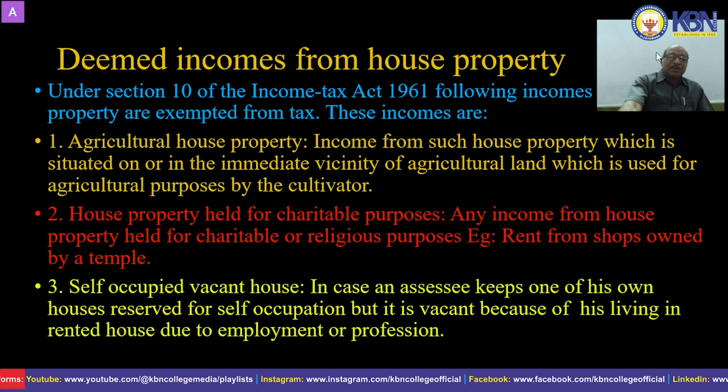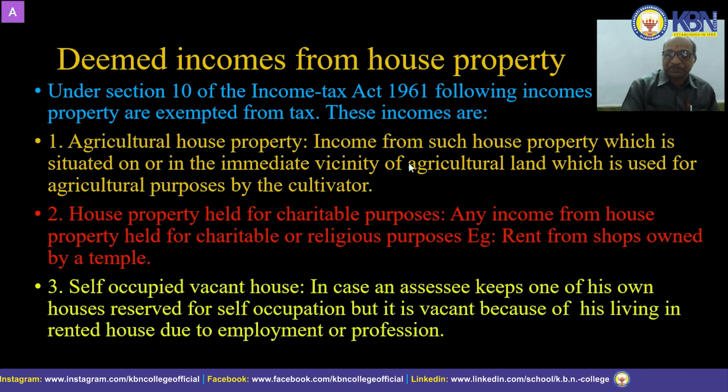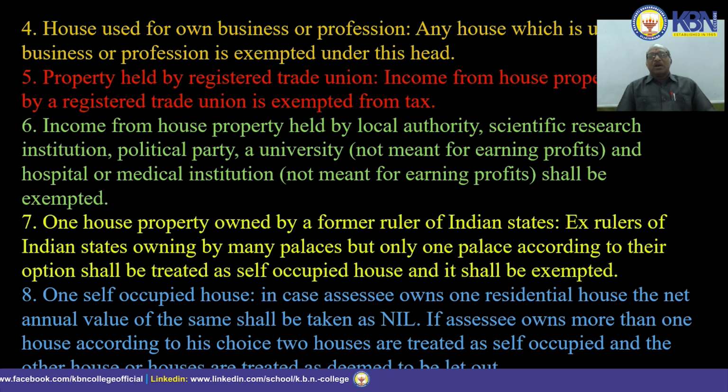Next one, house used for own business or profession is also exempted. Property held by a registered trade union is also exempted.